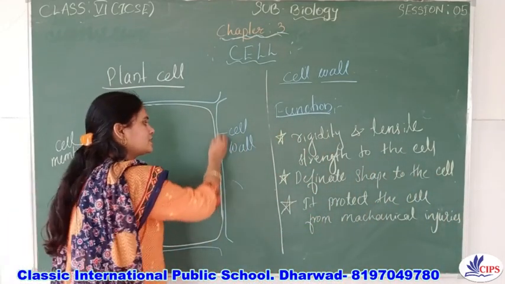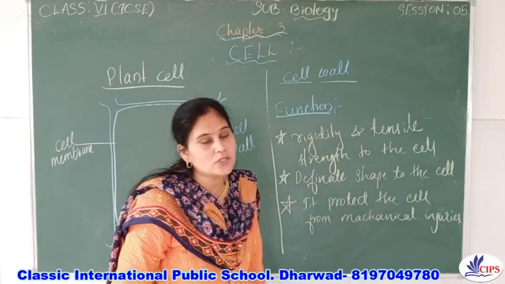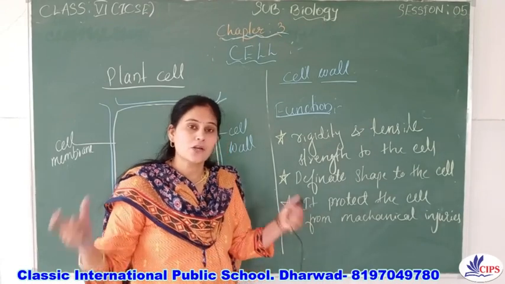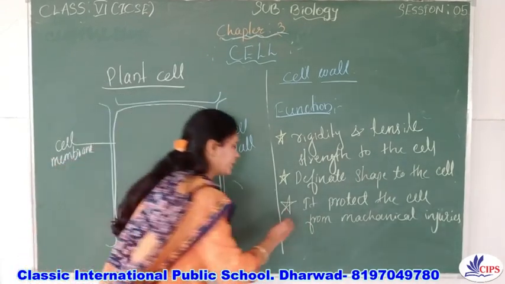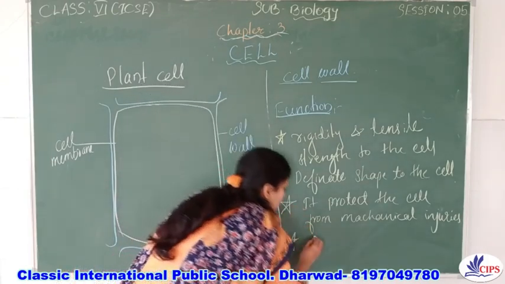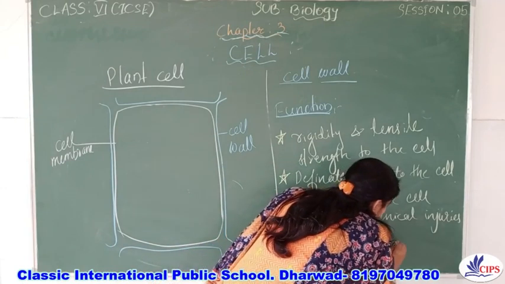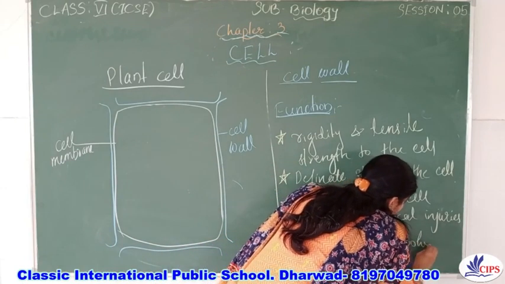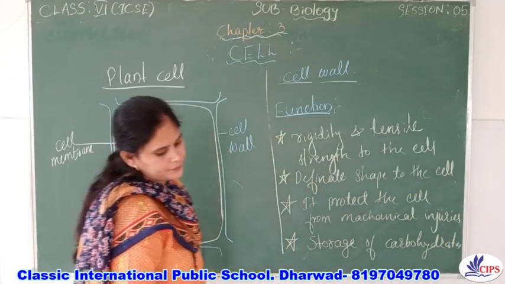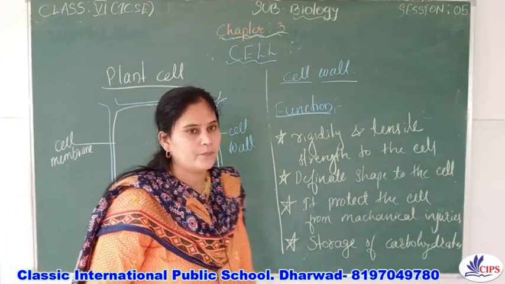And since the cell wall is made up of cellulose, and this cellulose is nothing but a stored carbohydrate, a complex carbohydrate, it acts as a storage for carbohydrates, right? So these are the functions of the cell wall.